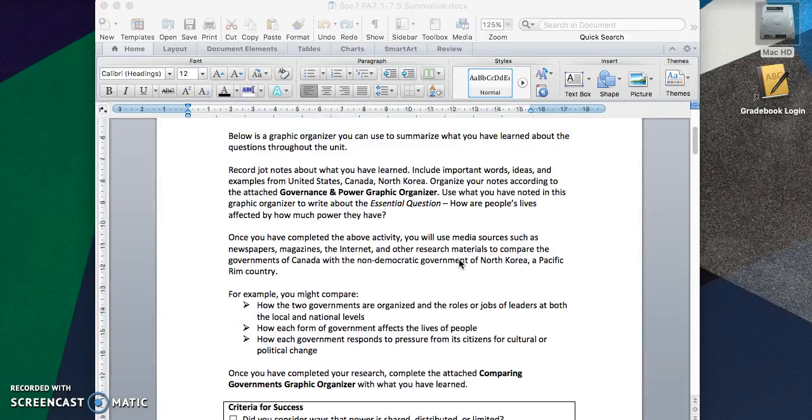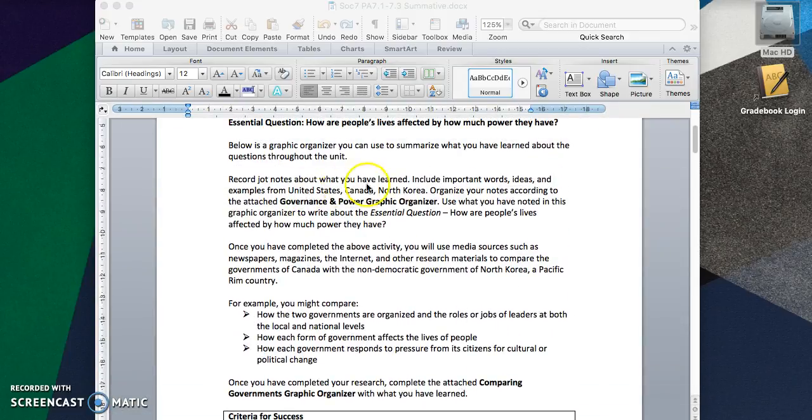What I want you to do is record jot notes about what you have learned. I want you to include important words, ideas, and examples from the United States, Canada, and North Korea, and organize your notes according to the attached Governance and Power Graphic Organizer. You're going to use what you have noted to write about the essential question in a short one-page report. Again, the question is, how are people's lives affected by how much power they have?